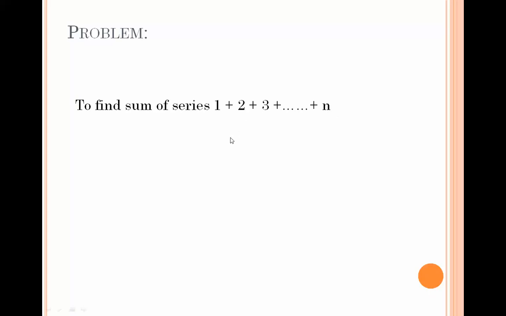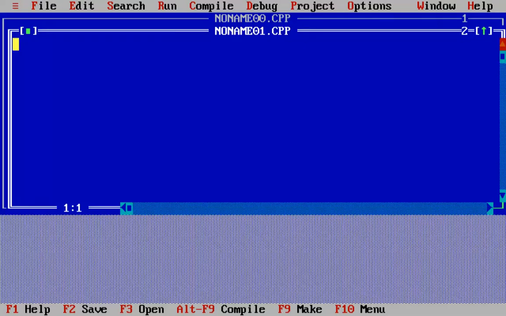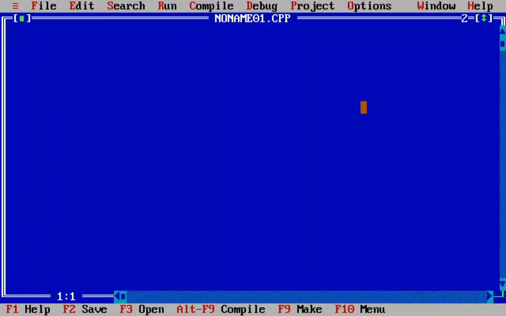Now we will try to solve this problem on a compiler. So first we will include the normal header files. Then our program will start with main.